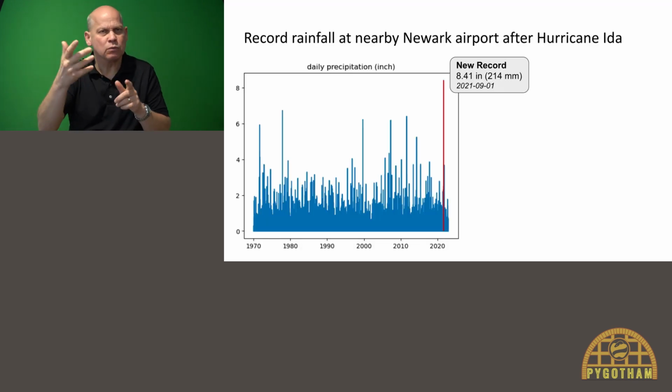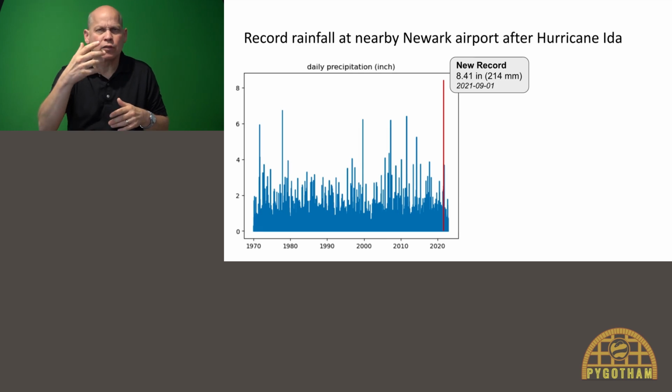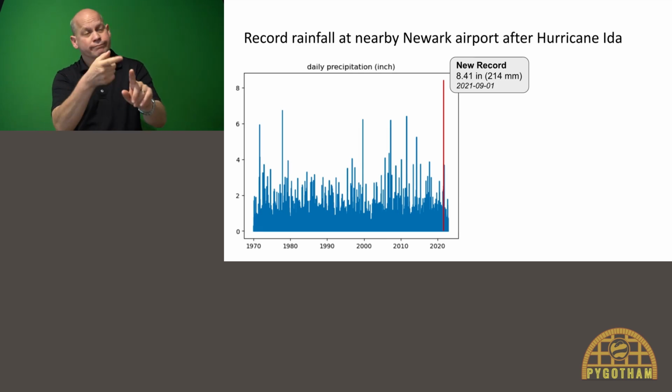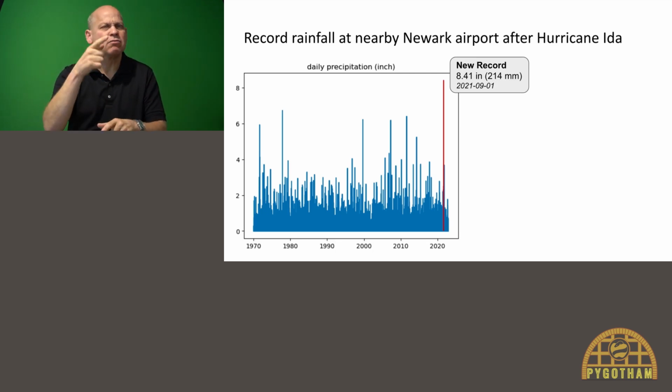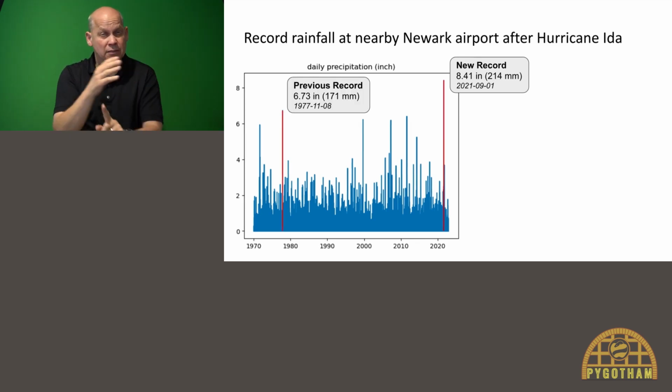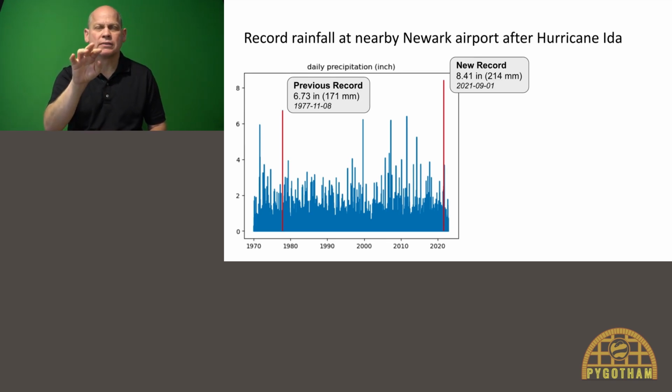Focusing on the rainfall observations of a nearby airport at Newark, which broke the record after Hurricane Ida with 8.4 inches. The previous record dates from 1977 with only 6.7 inches.